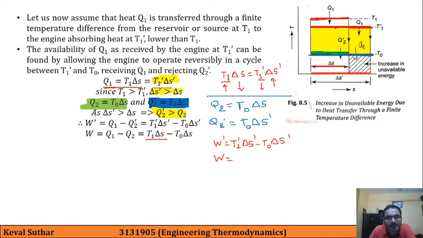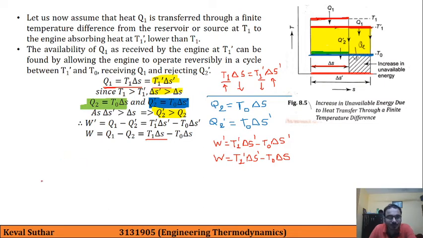So let me directly write down this formula, yellow highlighted, that here we can also replace it in this way: T1 prime into delta S prime minus T0 delta S.